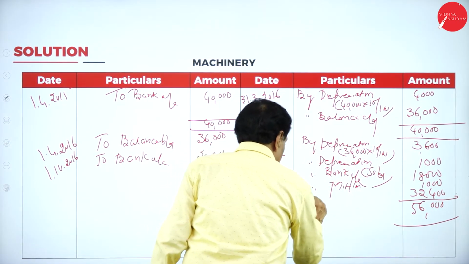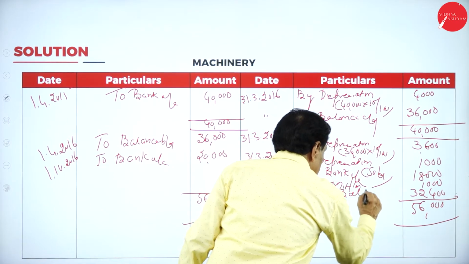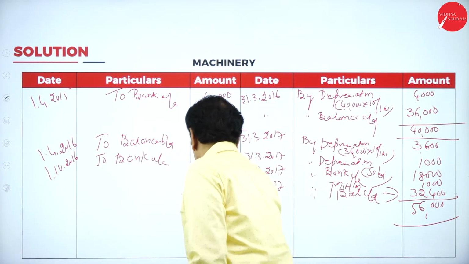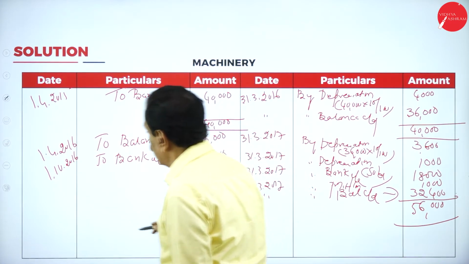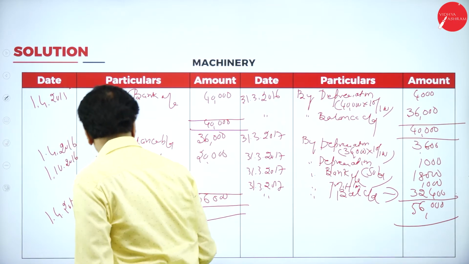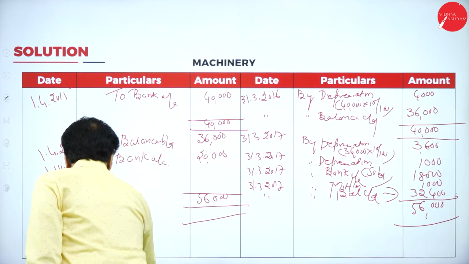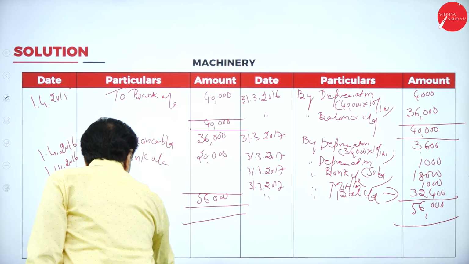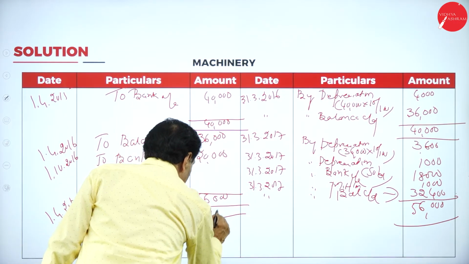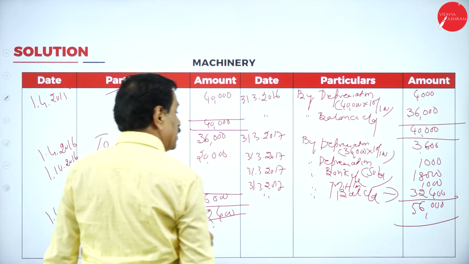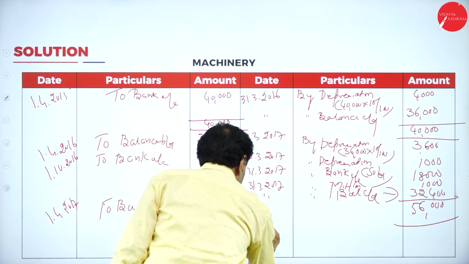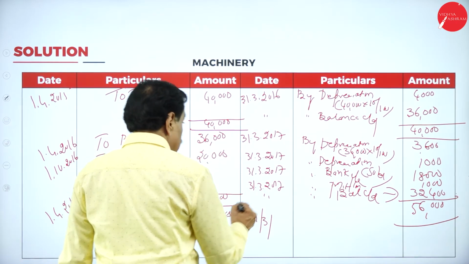Same date. Balance carried down, 32,400. Last year, 1/4/2017, balance brought down. Your amount is 32,400. Depreciation on this, 31st December, 31/3/2018.